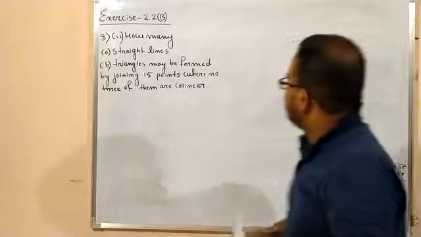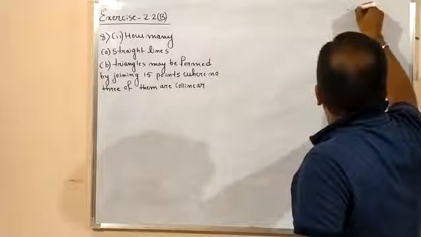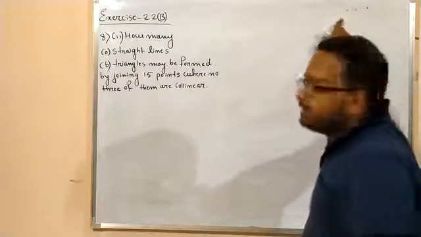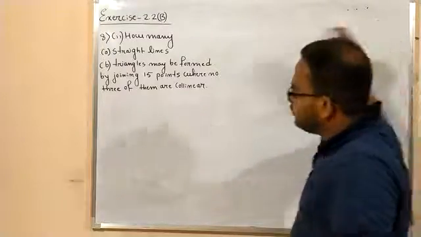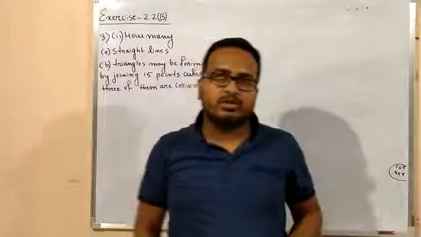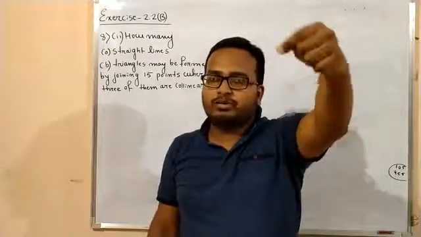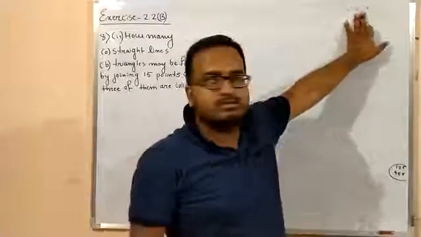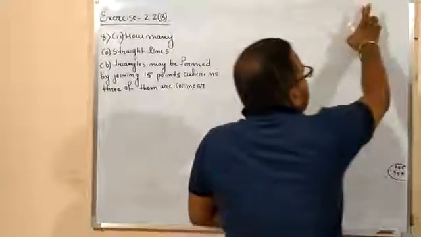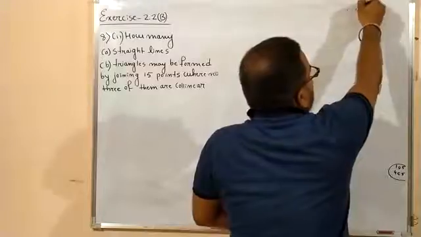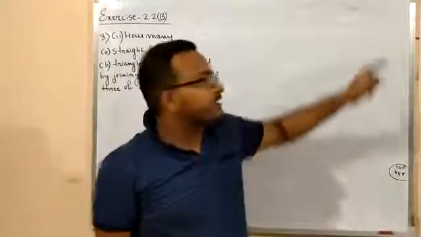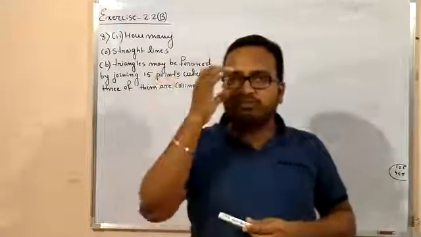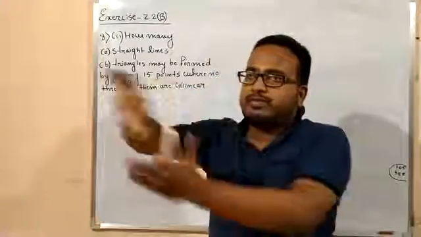That means it will never happen. That means here what happened? 3 points are collinear, right? So this type of situation will not occur in this case. Okay, that means no 3 of them are collinear. That means you will never find this kind of situation. Okay, if 2 points are in this case, so one may be of this type, right? Here 3 points are not collinear, so it is given that 15 points are given to you, and where no 3 of them are collinear.